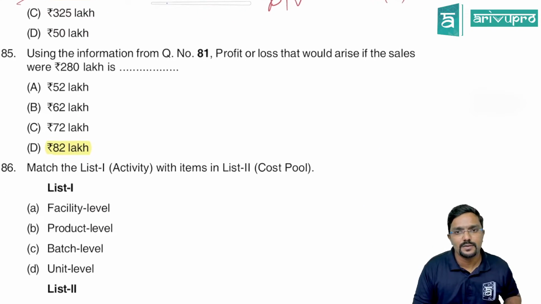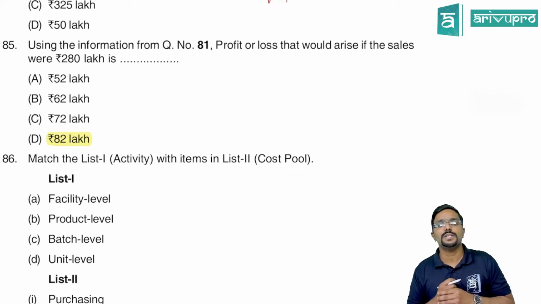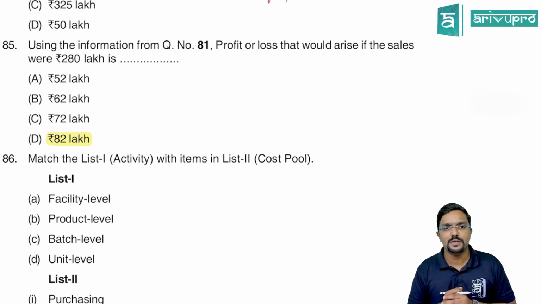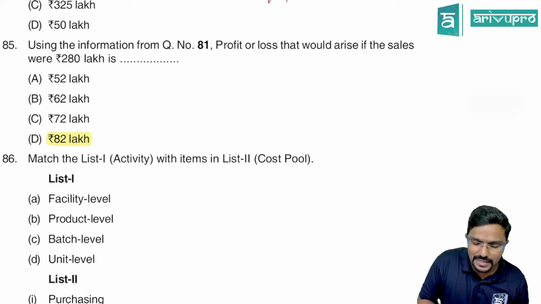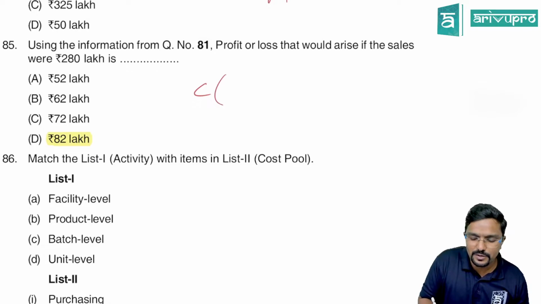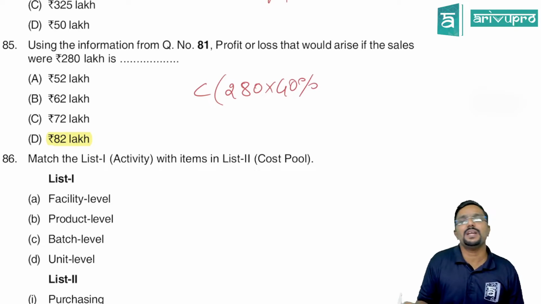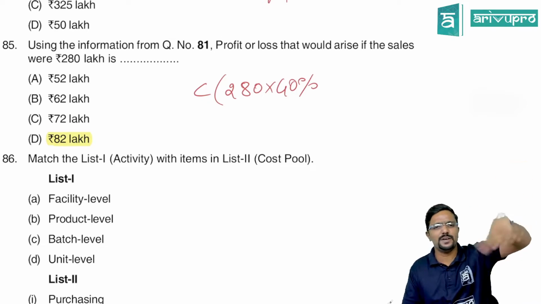Next, we'll go to the next question. Using the information from question number 81, profit or loss that would arise if the sales were 280 lakh. If sales is 280 lakh, what is contribution? Straight away we'll go to contribution, 280 into 40%. And what is variable cost? 60%. I'm straight away doing contribution.